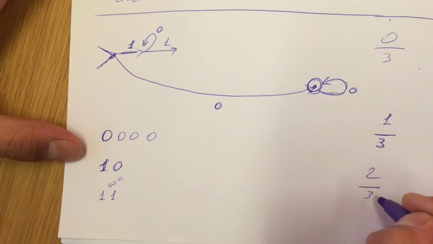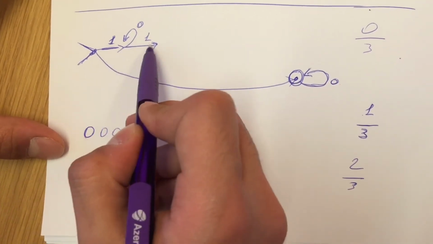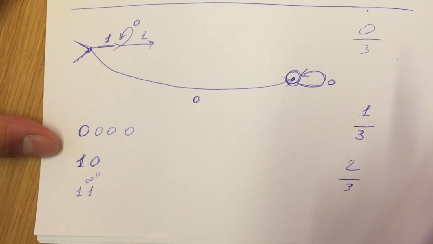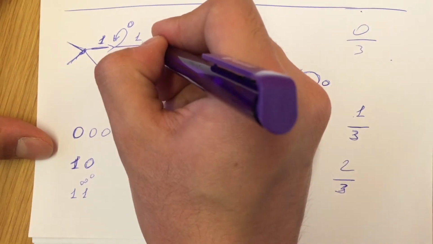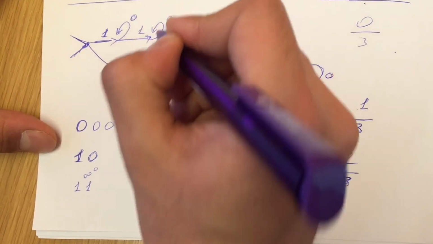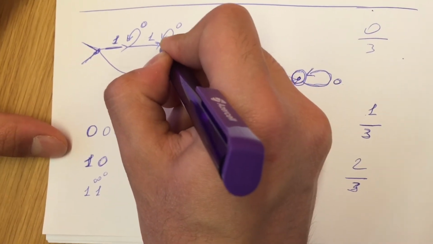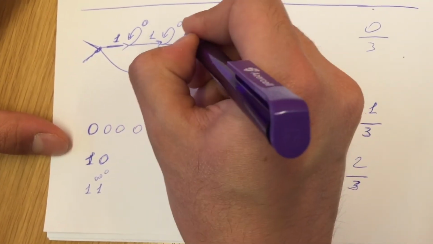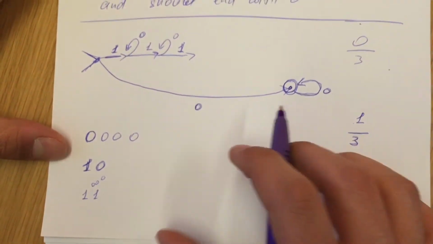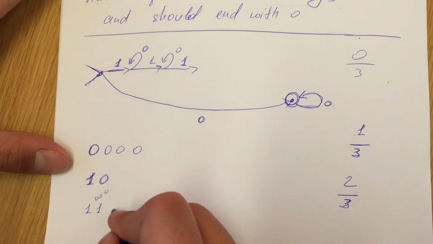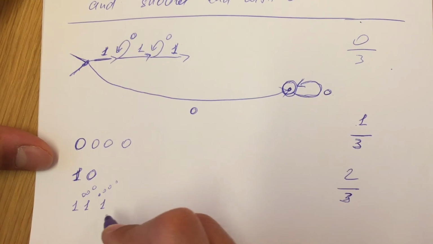The number of ones is 2, and 2 is not divisible by 3. So for that reason we do the same thing. If we have 0, it will be in the same place, and we continue. And if we have again 1, 1, 1, it can be 0, 0, 0, something.